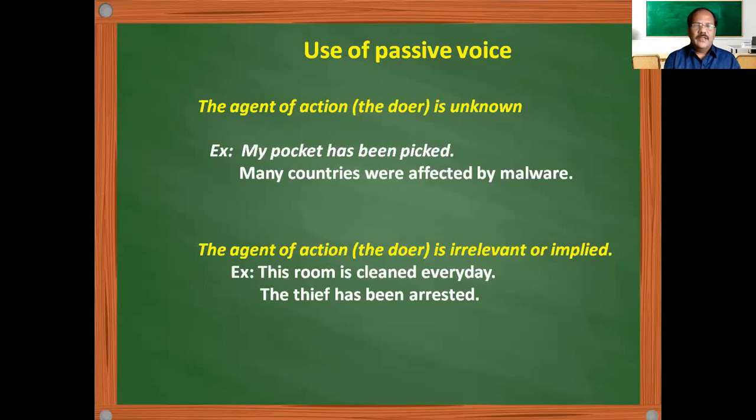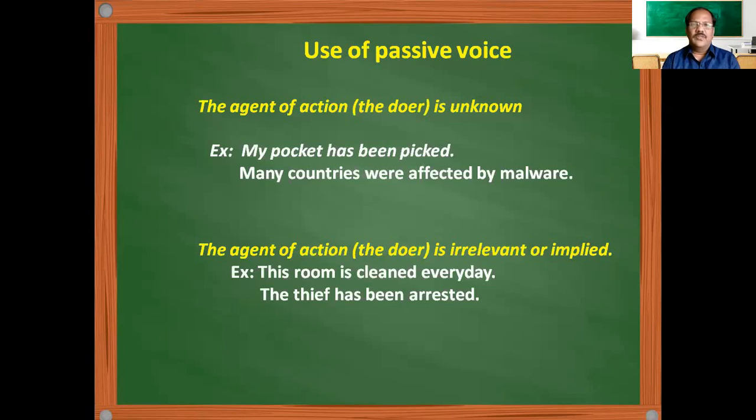Then look at this: the thief has been arrested. When you say the thief has been arrested, naturally it is by the police. If somebody caught him, it cannot be called arrested, isn't it? When only police people catch, we call it arrested. So saying the thief has been arrested by the police, or the police have arrested the thief, is not necessary, because we are only focusing on the activity, not on the doer.